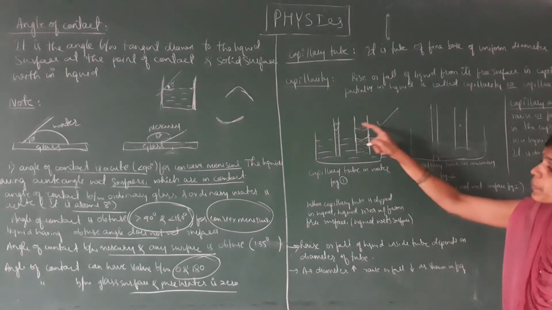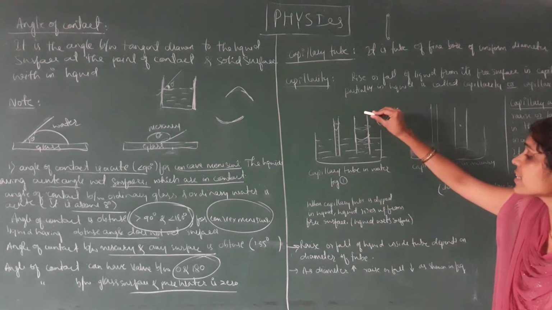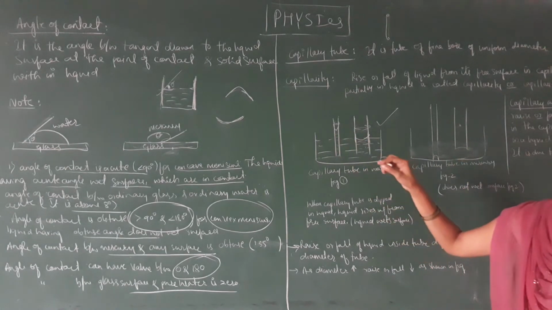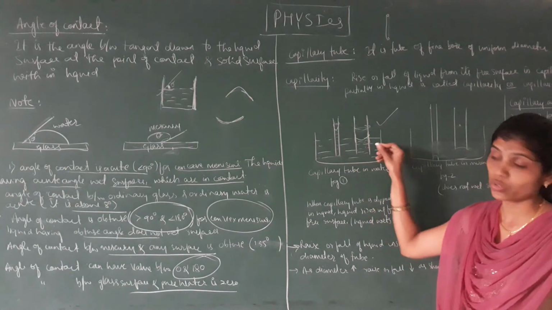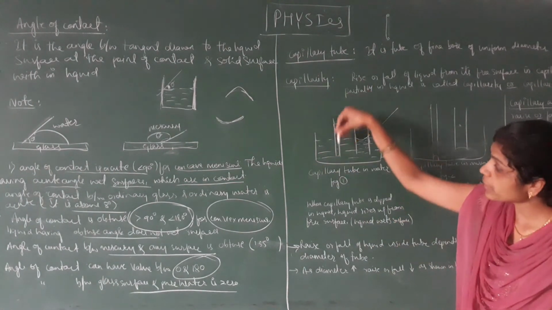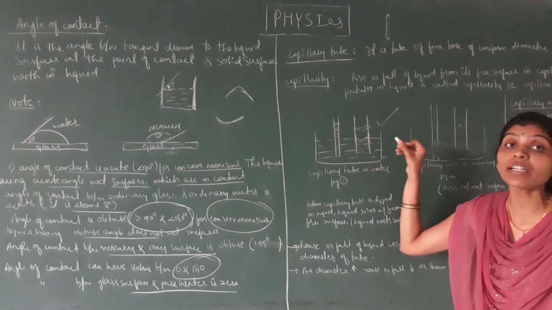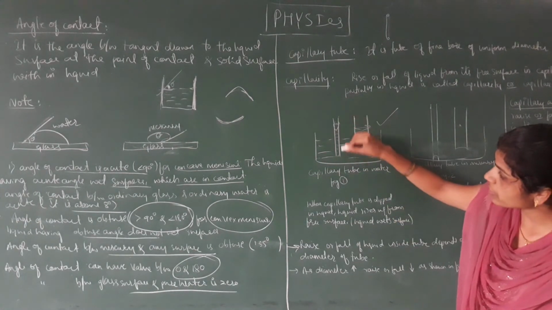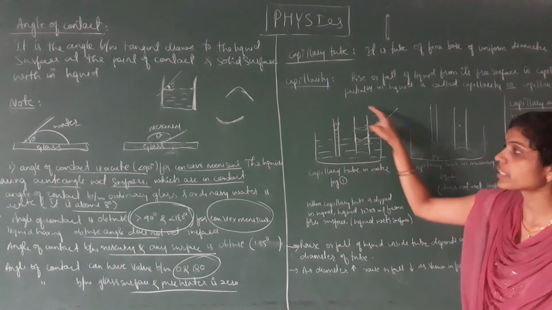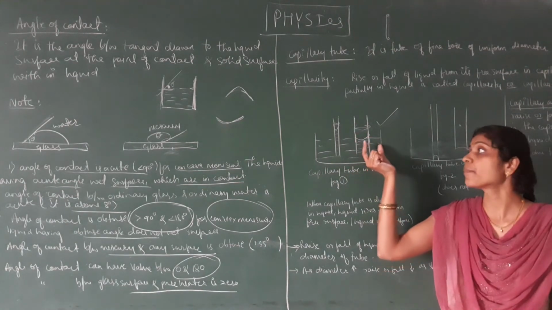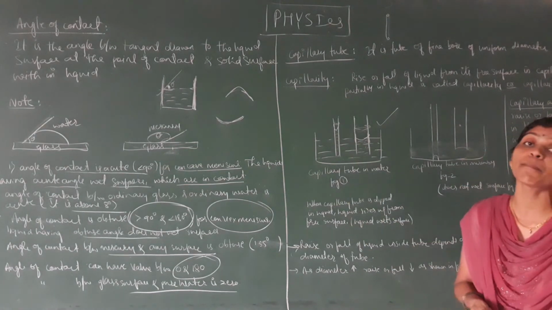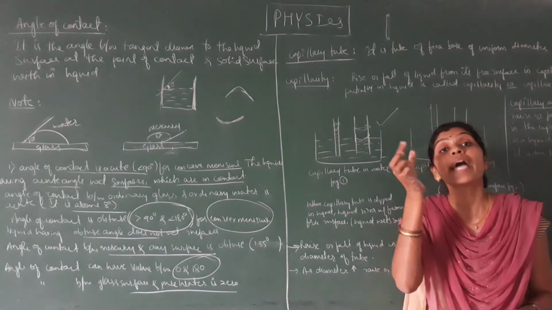When a capillary tube is dipped in liquid, the liquid rises up from the free surface, therefore the liquid wets the surface. The rise or fall of liquid depends upon the diameter of the tube. Here the beaker contains water, in which capillary tubes of different diameters are dipped. In the narrow tube the water level is more. In the larger diameter tube the water level is less compared to the narrow tube, because the rise or fall of liquid depends upon the diameter of the tube.